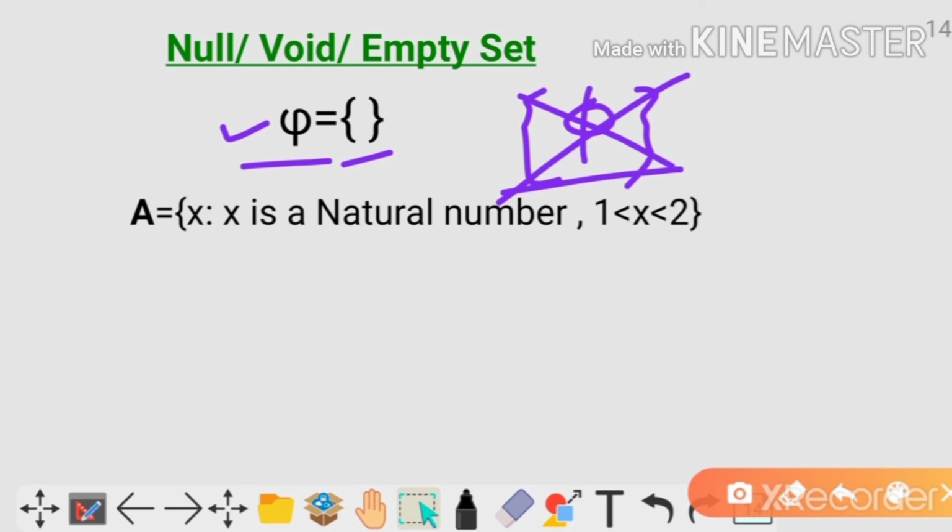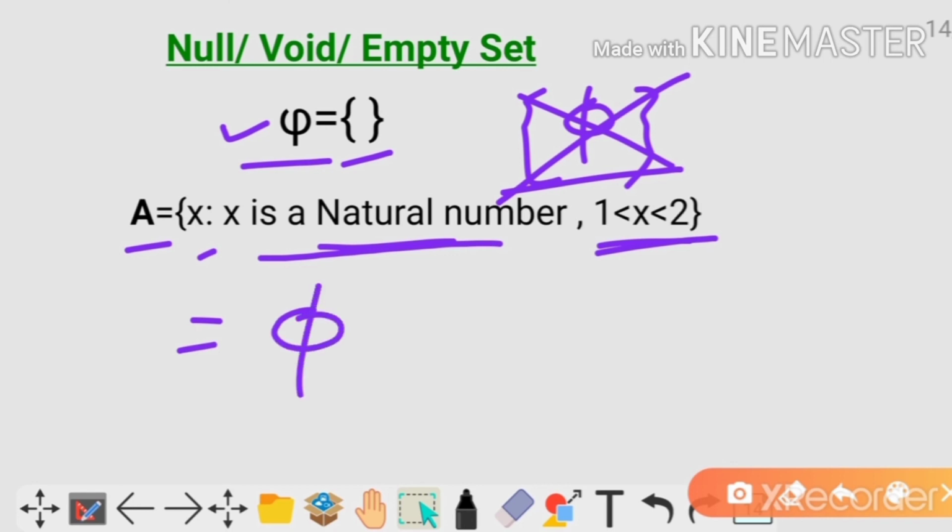It is either phi or an empty bracket. I have taken one example. Here A contains x, where x is a natural number and the range is 1 less than x less than 2. So if you look, x is a natural number, so there will be no such element in this range 1 to 2 which is natural. So absolutely it's a null or void set.